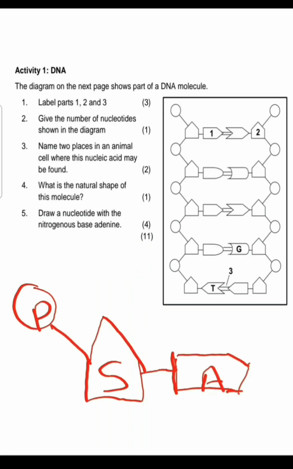My drawing is not looking so good because I'm using a drawing pen, but you can use a pencil and draw a nice one. Simply, this is a phosphate, this is a sugar molecule, and with adenine, if it's adenine you draw this, if it is thymine you draw this, if it is cytosine with the C you draw this, and with guanine you draw this.